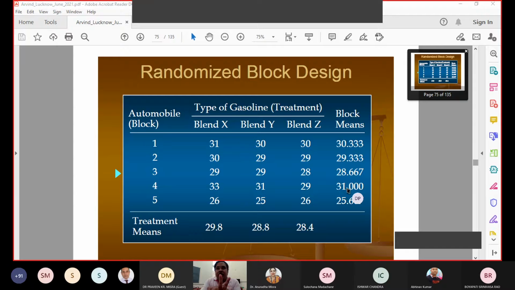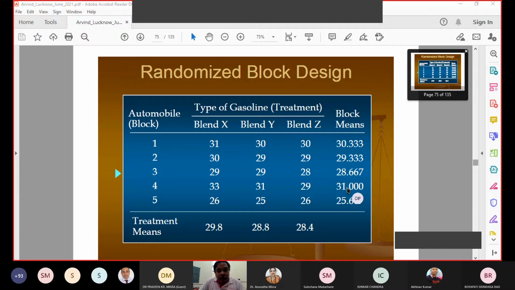Here there are 2 dimensions. Suppose this value is 31 and the total average, we are expecting, should be 34. If I expect 34 and it is coming 31, there is a variation. Some portion comes from the grand mean, some from this brand, and some from which bike it is running.